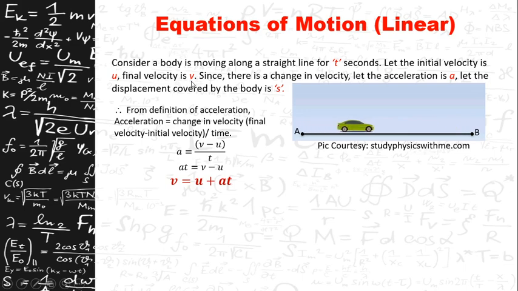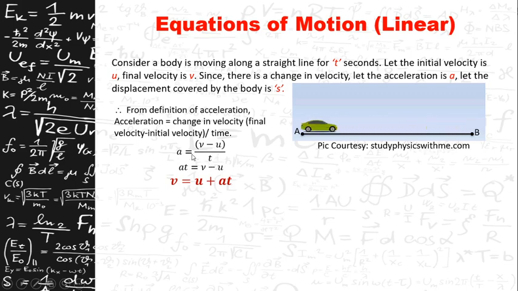Therefore, from the definition of acceleration, acceleration is equal to change in velocity divided by time. The change in velocity is the difference between final velocity minus initial velocity. Therefore, acceleration is equal to final velocity minus initial velocity divided by time, that is, a = (v - u)/t.